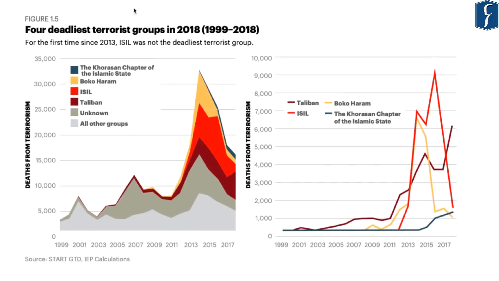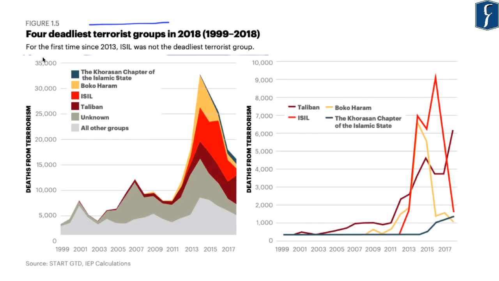Now, this particular figure highlights the 4 deadliest terrorist groups in 2018, and it highlights that for the first time since 2013, ISIL was not the deadliest terrorist group. So, Taliban is the deadliest terrorist group in 2018 as per the Global Terrorism Index of 2019. According to this report, the 4 deadliest terrorist groups are the Khorasan chapter of Islamic State, Boko Haram, ISIL, as well as Taliban. And here Taliban has overtaken ISIL as the deadliest terrorist organization.